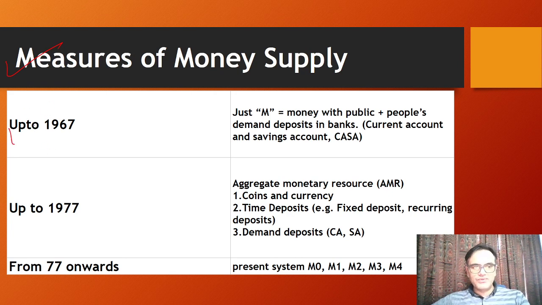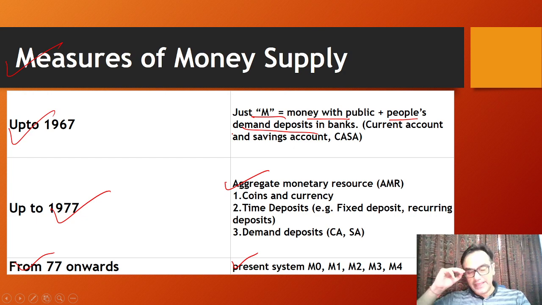Up to 1967, there was just M, which is money with the public, and people's demand deposit. The question also comes like this only, that what are the parts of M0, M1, M2, M3, M4, that kind of questions have come. Up to 1977 they used the aggregate monetary resources, and from 1977 onwards the present system of M0, M1, M2, M3, M4 is used.